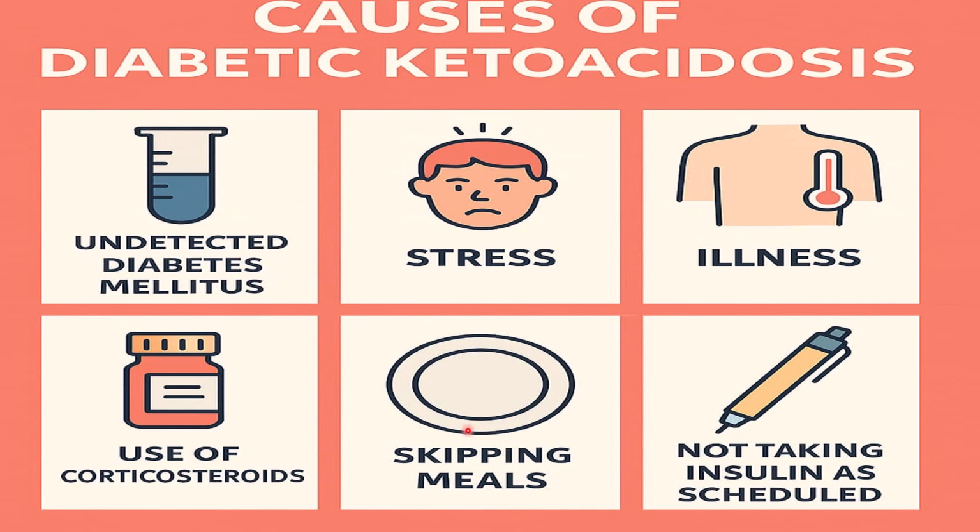Then skipping meals. If we skip meals, body fat can be used as an energy source, and that in turn leads to diabetic ketoacidosis. Then, we already said that diabetic ketoacidosis mainly occurs in type 1 diabetes, but if you are in type 2 diabetes and you are not taking insulin properly, then that will lead to the complication called diabetic ketoacidosis.